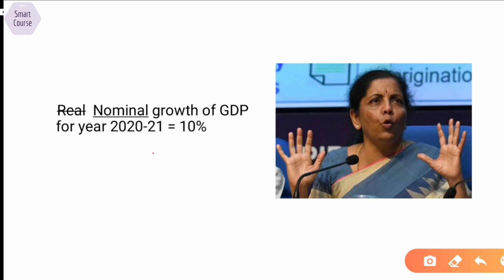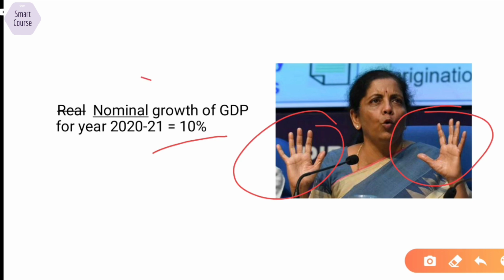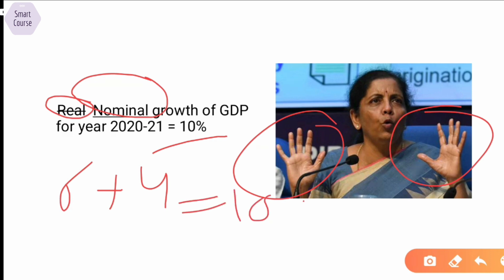Nirmala Sitharaman said that the nominal growth rate of GDP for this year will be 10%. Now you can see 10%. You have to notice that this is nominal growth and not real growth, and there's a difference between real growth and nominal growth. Nominal growth also has inflation added to it. So let's say we have an inflation of 4% and a growth rate of 6%. It will be a total of 10%. So it's not that great, but saying 6% growth will disappoint many people. So she said we will have a nominal growth rate of 10%.